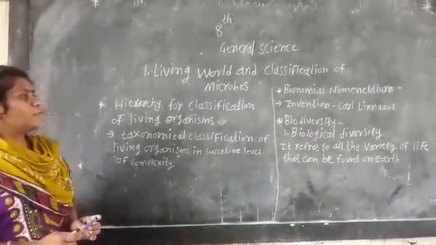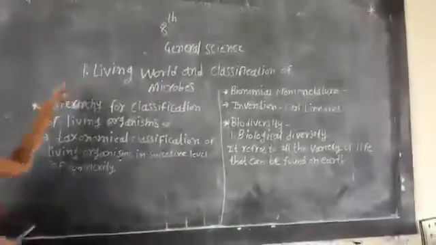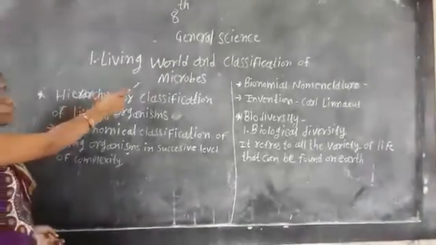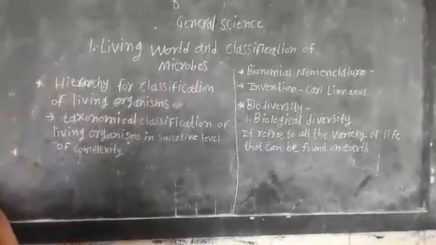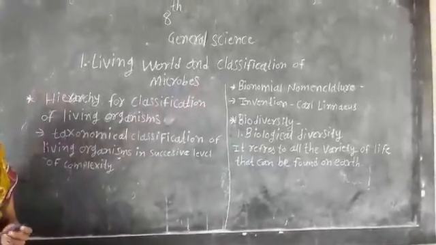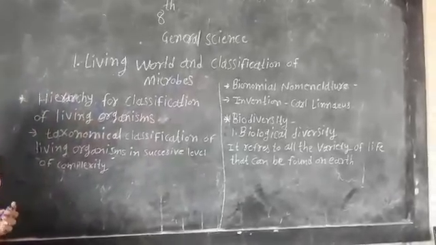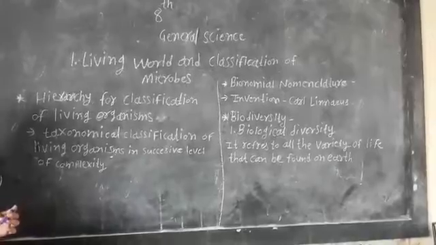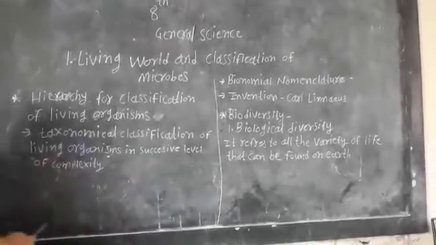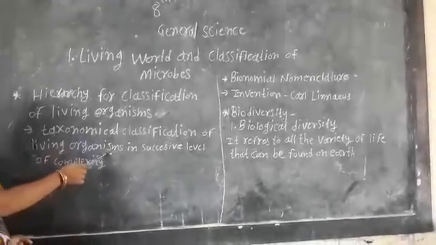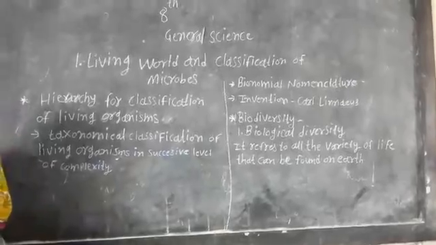Students, today we are going to start 8th standard General Science chapter number 1, Living World and Classification of Microbes. In 7th standard we already studied the hierarchy for classification of living organisms. So what do you mean by hierarchy? Hierarchy means taxonomical classification of living organisms in successive levels of complexity.